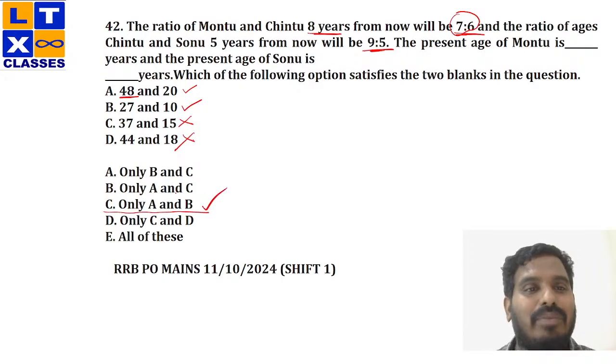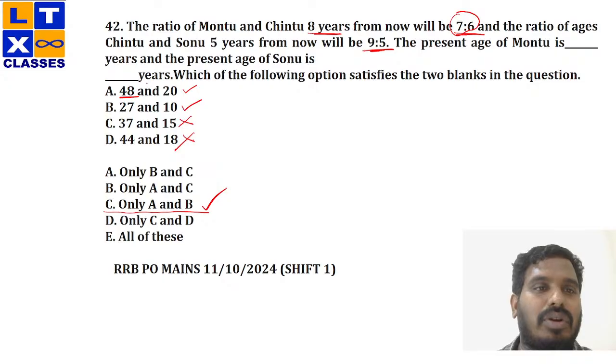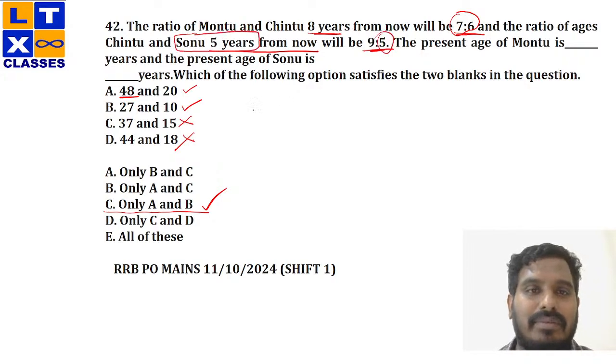Now, we'll apply the same logic to the second blank as well. What is the second blank? The present age of Sonu. So, he's talking about Sonu. And the ratio of ages of Chintu and Sonu 5 years from now will be 9 is to 5. That means after 5 years, Sonu's age should be a 5 multiple.